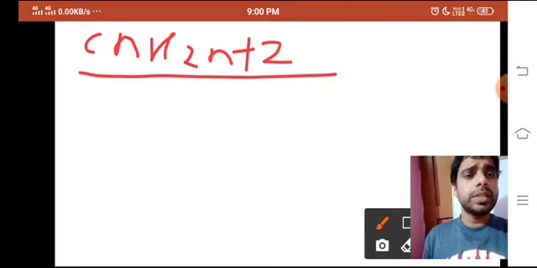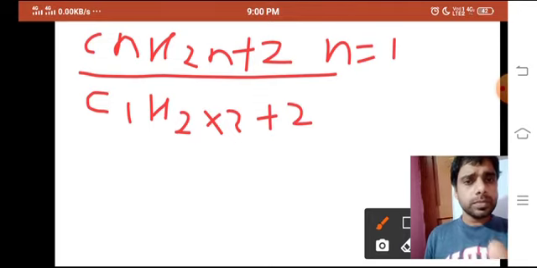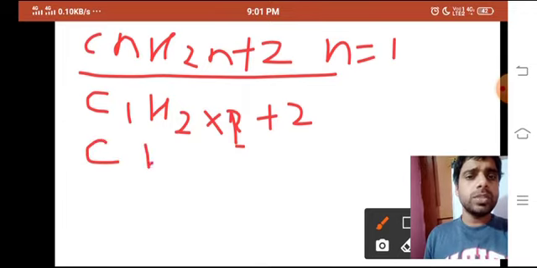We are going to write when n is equal to 1. If n is equal to 1, it is C1H2 into 1 plus 2. Sorry, n is equal to 1, so what would it be? CH, 2 times 1 is 2, plus 2, so CH4.